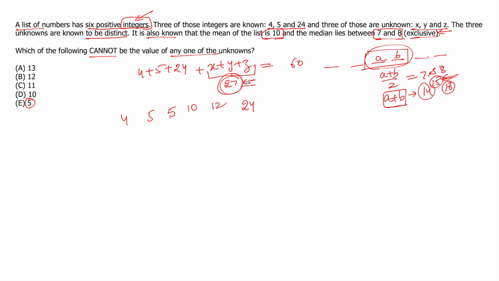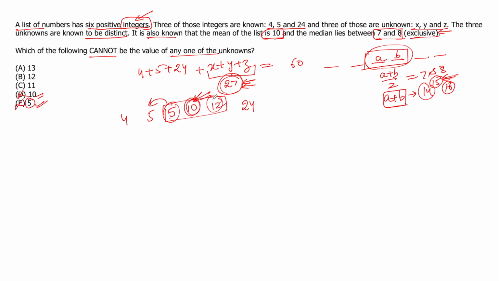And to get the sum 27, these 3 would be our unknown numbers. That's totally fine. All 3 are distinct. It doesn't say all 3 must be distinct from other numbers. No, all 3 within themselves should be different. So 5 is entirely possible. It satisfies all the given conditions. Is 10 possible? We've already seen that 10 is one of the possibilities. So 5 is out, 10 is out.